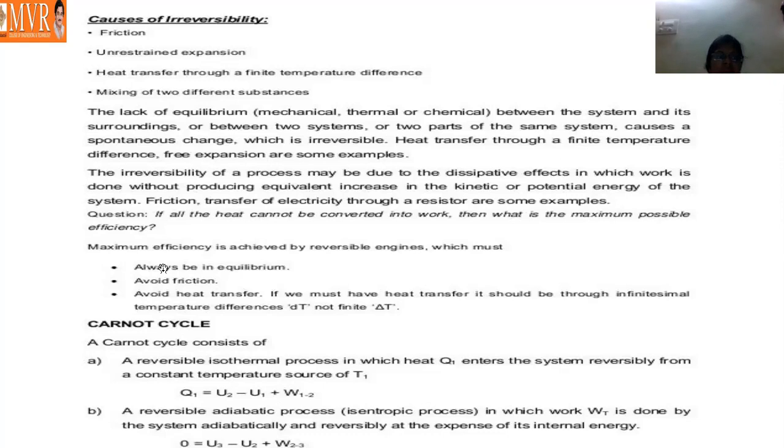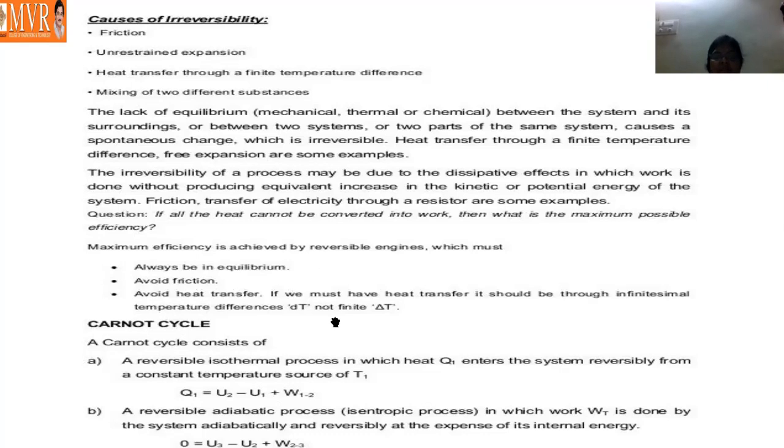And next, maximum efficiency is achieved by reversible engines, which must always be in equilibrium, avoid friction, and avoid heat transfer. So how is maximum efficiency achieved by reversible engines? They must always be in equilibrium, avoid friction, and avoid heat transfer.